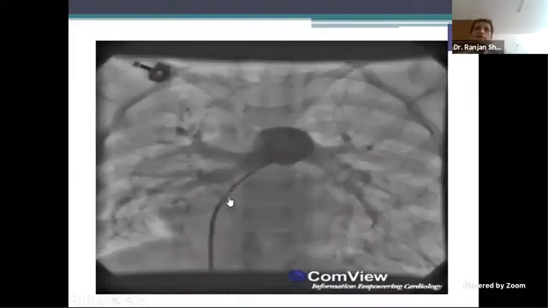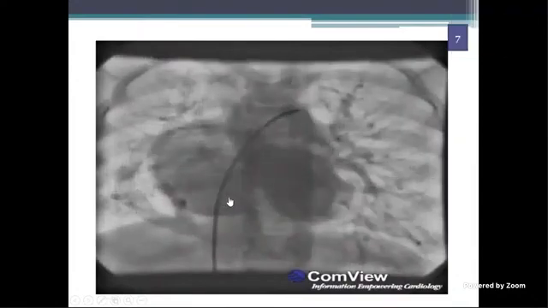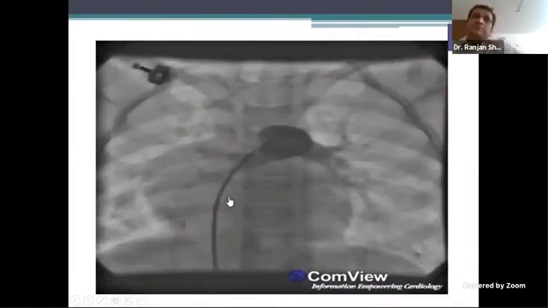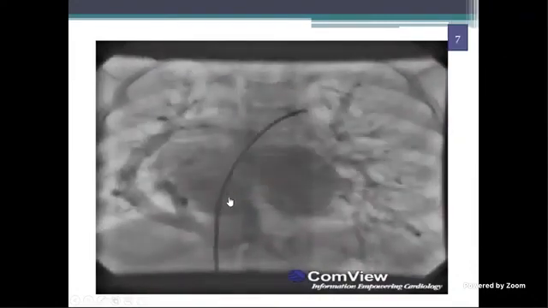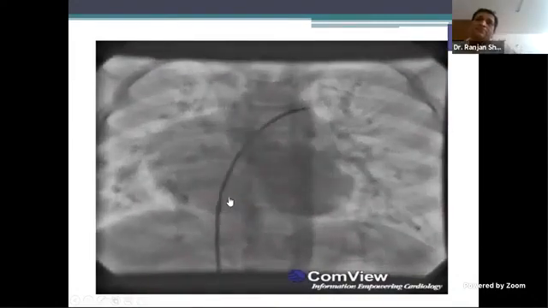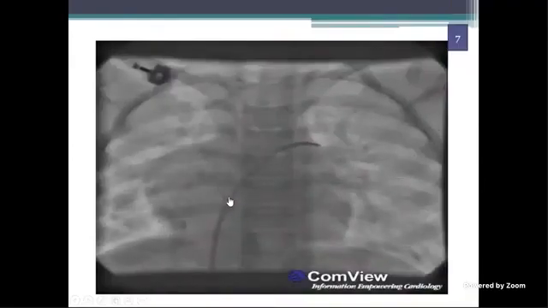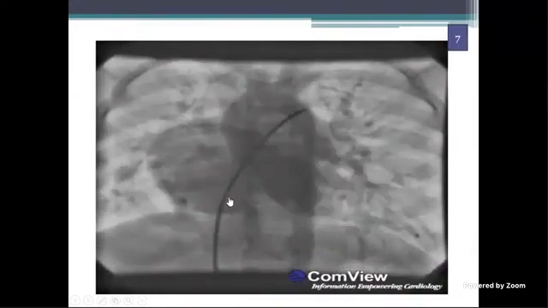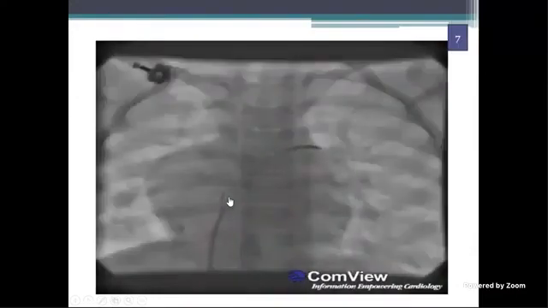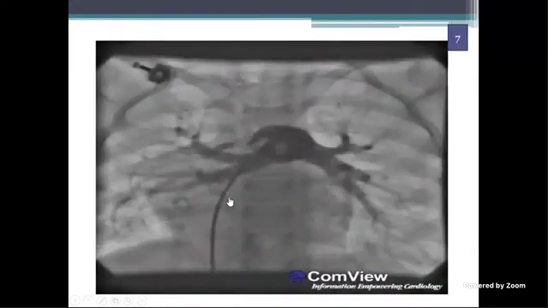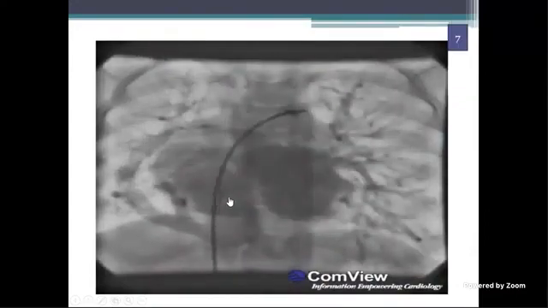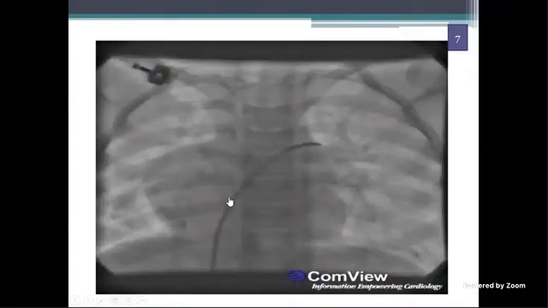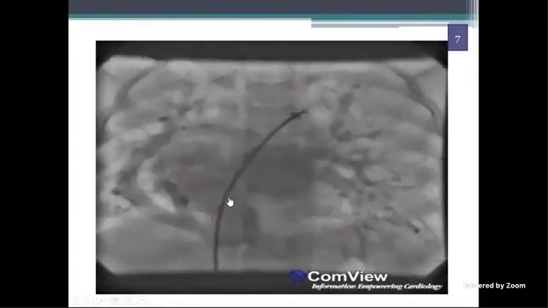So injection into PA. What does it show? Anybody? Rohit, want to say? Sir, AP view, venous catheter. The course of the catheter is via IVC, RA, and RVOT. The injection is given in the pulmonary artery. In the first phase, we are seeing the pulmonary artery filling fully. In the levo phase, we can see the pulmonary venous drainage.